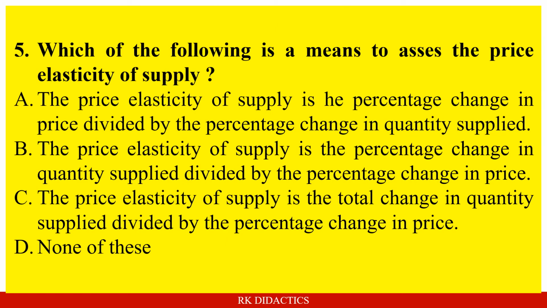Which of the following is a means to assess the price elasticity of supply? Option A. The price elasticity of supply is the percentage change in price divided by the percentage change in quantity supplied. Option B. The price elasticity of supply is the percentage change in quantity supplied divided by the percentage change in price. Option C. The price elasticity of supply is the total change in quantity supplied divided by the percentage change in price. Option D. None of this. And the answer is: the price elasticity of supply is the percentage change in quantity supplied divided by the percentage change in price.